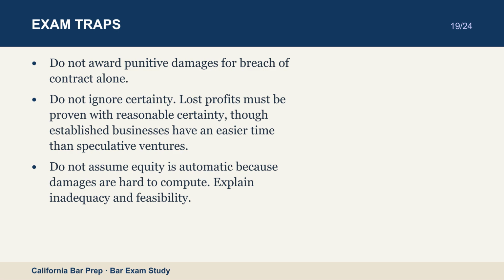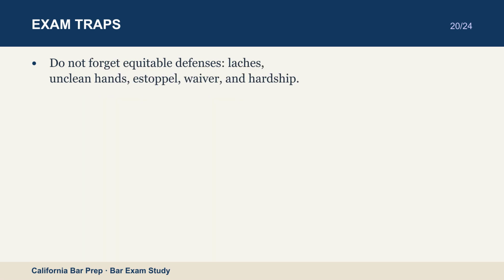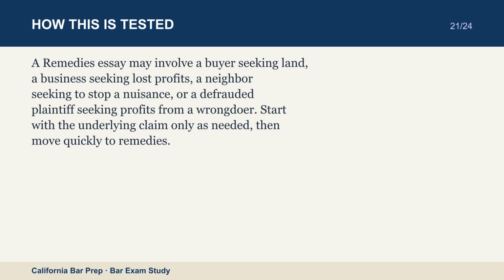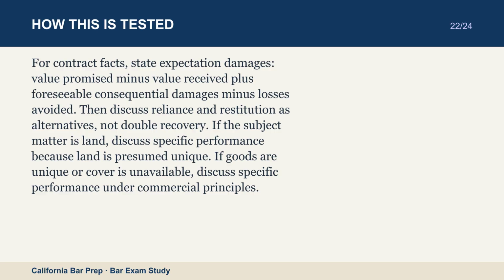A remedies essay may involve a buyer seeking land, a business seeking lost profits, a neighbor seeking to stop a nuisance, or a defrauded plaintiff seeking profits from a wrongdoer. Start with the underlying claim only as needed, then move quickly to remedies. For contract facts, state expectation damages, value promised minus value received plus foreseeable consequential damages minus losses avoided. Then discuss reliance and restitution as alternatives, not double recovery.